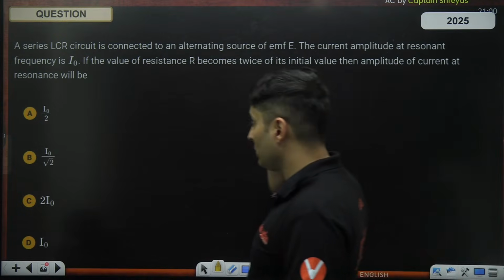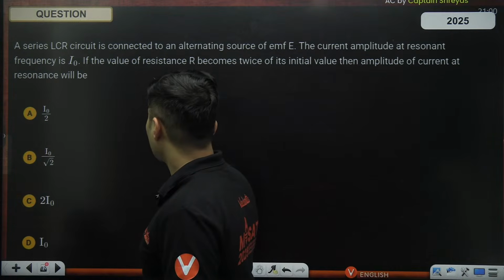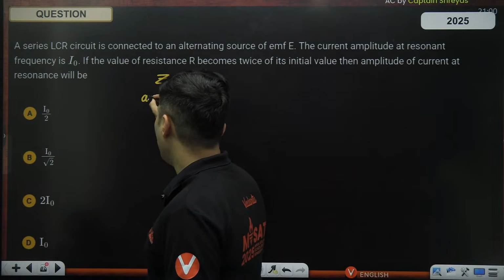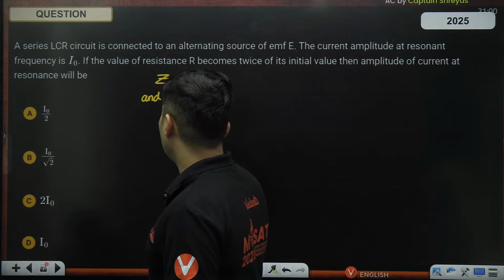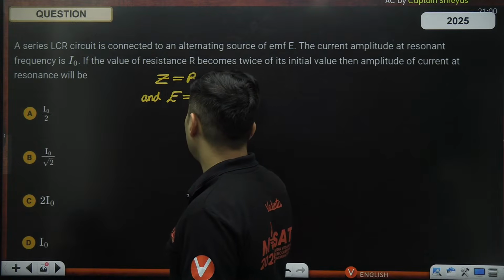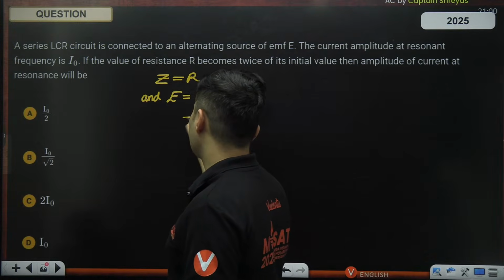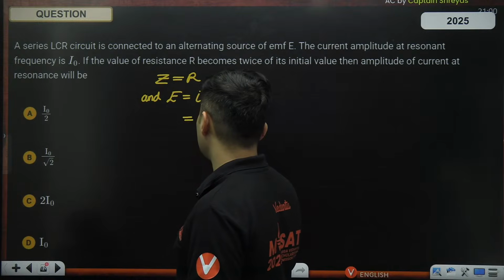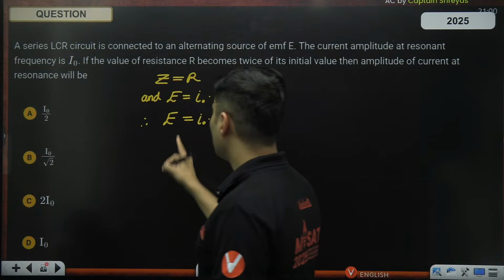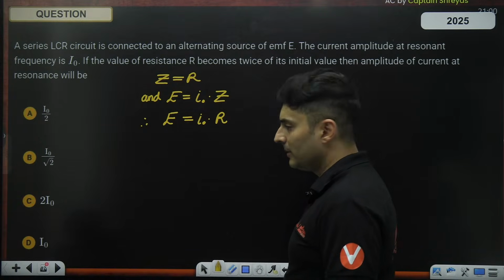When you are in resonance, we know that the impedance is equal to the resistance, and the total voltage is the maximum current that I will get, multiplied by the impedance. But the impedance itself is resistance, so I'll just put R over there. So E is equal to I naught into R.